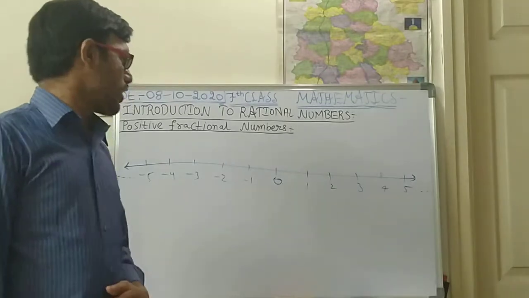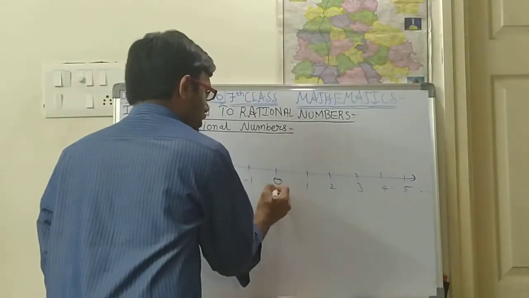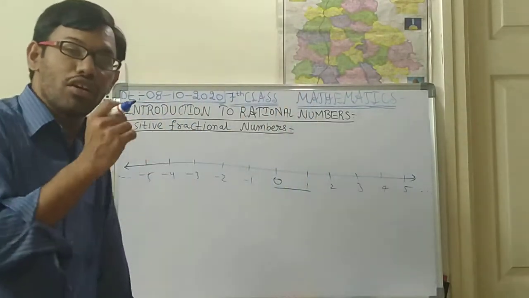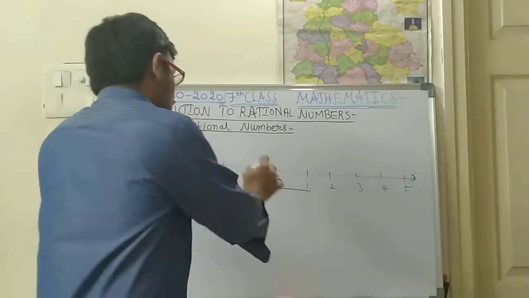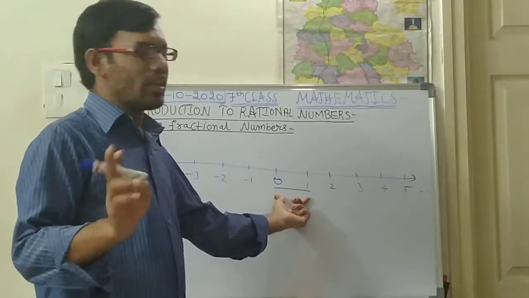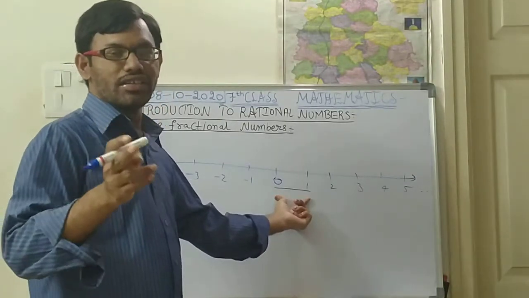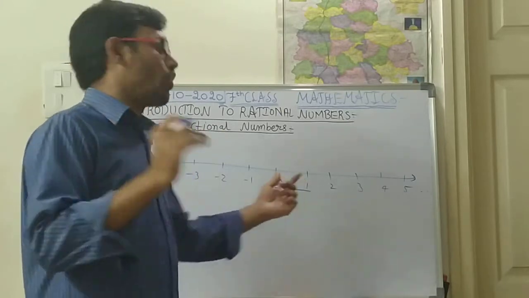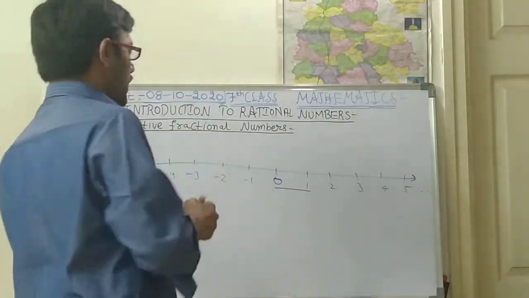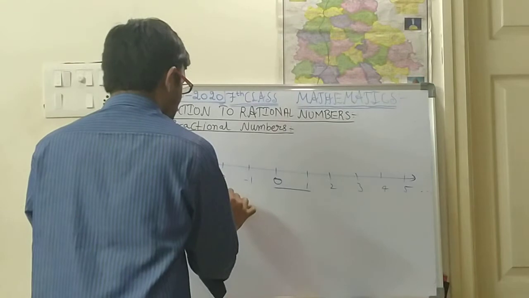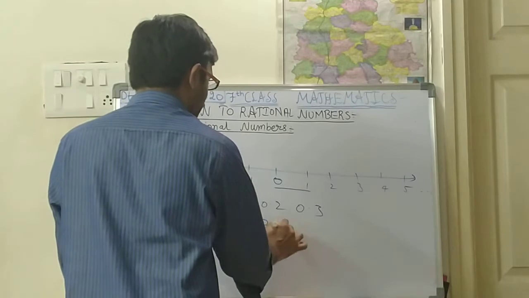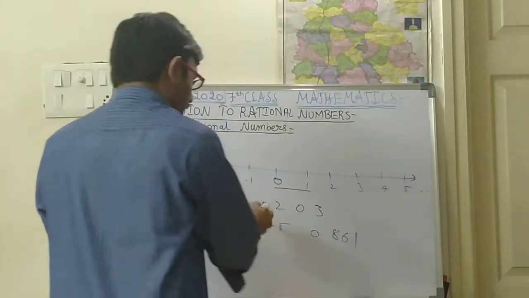If you see in between two integers, there will also be some numbers, but they are not integers. In between two consecutive integers there won't be any integers. There will be some other numbers, like the decimal numbers you have seen: 0.1, 0.2, 0.3, 0.75, 0.861. Like this you have seen.